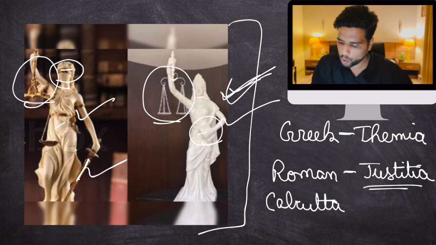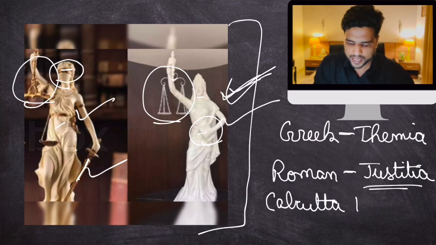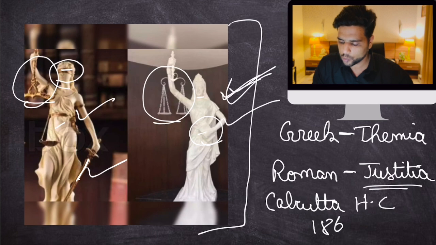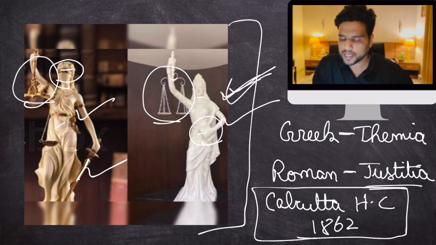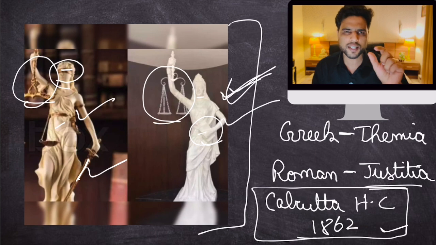The first High Court of India is the Calcutta High Court, which was established by the Britishers in 1862. So the first image of Lady Justice was established over here, in the Calcutta High Court. Clear? Remember, the Calcutta High Court is the first High Court of India. That would be all as far as this topic is concerned. It's a small topic. It just contained a few points that you need to remember. I hope you remember them.